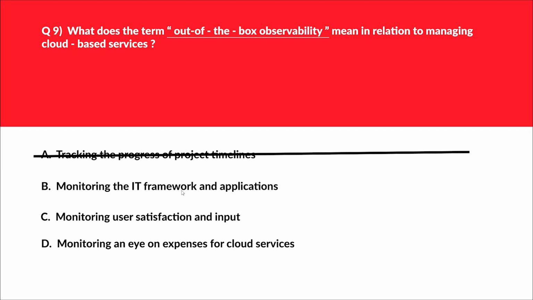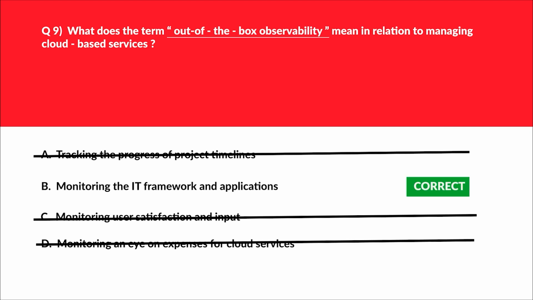We'll park this. Let's move to option C. C says monitoring user satisfaction and input. Customer satisfaction and feedback are related to user experience and again not technical observability as required. So C is out. Let's move to option D. D says keeping an eye on expenses for cloud services. Cloud subscription costs are financial metrics and not observability of operational performance. Hence, incorrect choice. We are left with option B, and it is the correct answer.